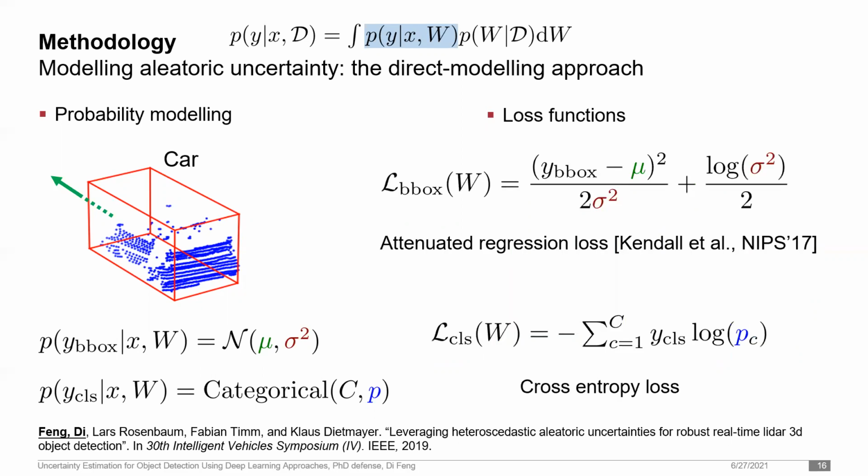Finally, the network's weights are optimized. In other words, the network is trained through the maximum likelihood estimate, resulting in the loss function shown on the right. In the case of regression, we obtain the attenuated regression loss, which incorporates mu and sigma squared in the loss function. In the case of classification, we obtain the common cross-entropy loss.